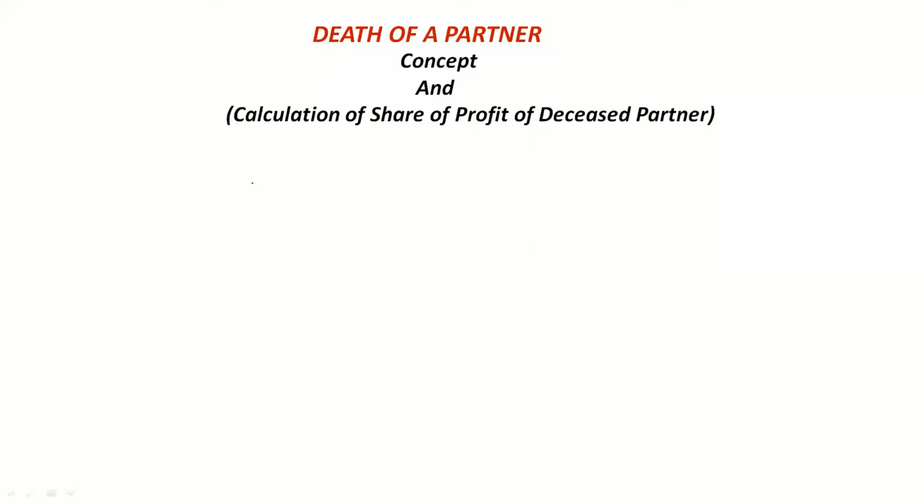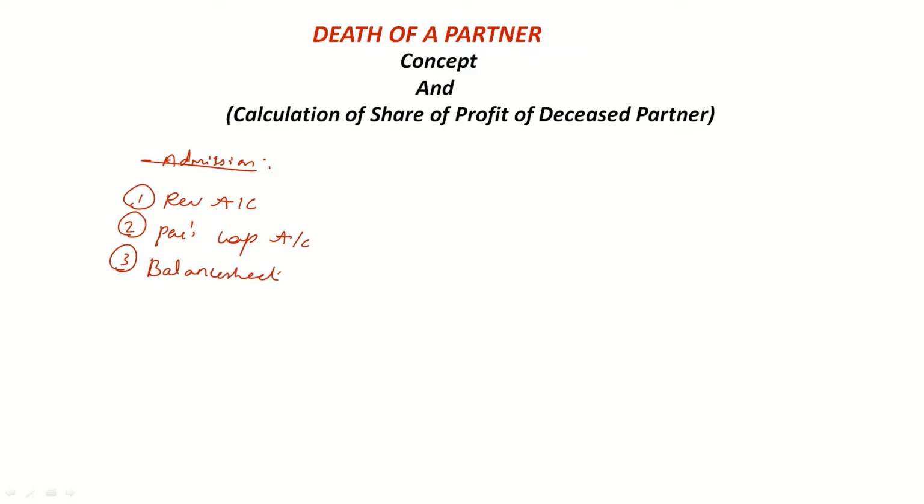Now let's talk about the accounts we need to prepare. In case of admission, we first prepared the revaluation account, after that the partners' capital accounts, and at last the balance sheet. So in the complete problem, we did these three accounts.